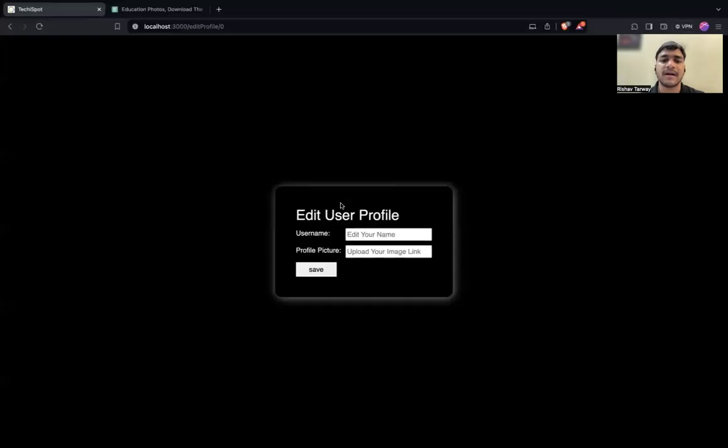So we have simply added a file where the edit user profile heading is being shown, and two labels, username and profile picture, are being displayed, and two input tags have been implemented where the user can edit their name and upload, and a button has been added. Then a box shadow using CSS styling, and inside a box all the users can edit their profile.